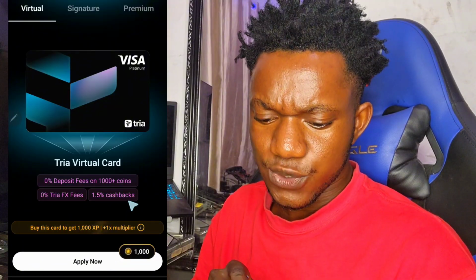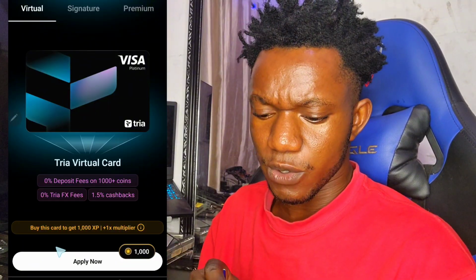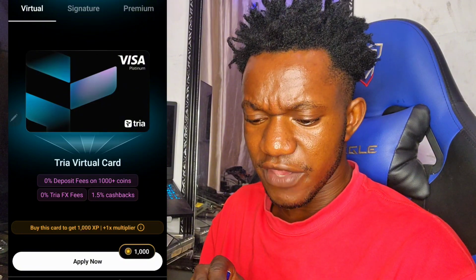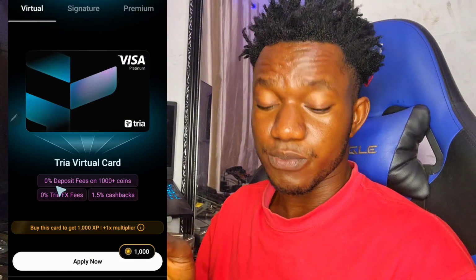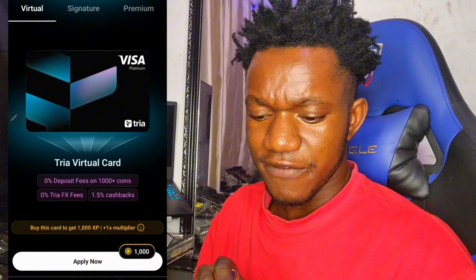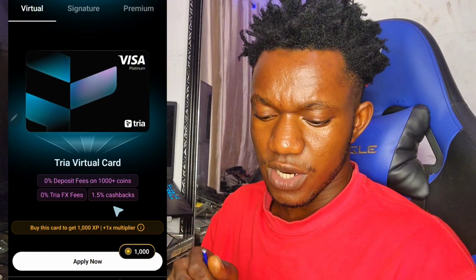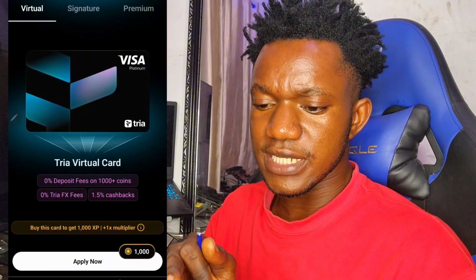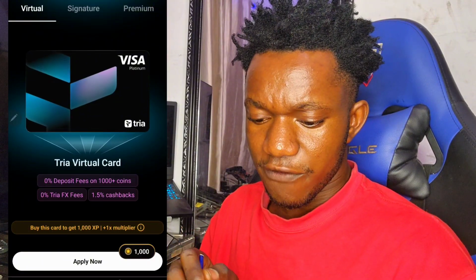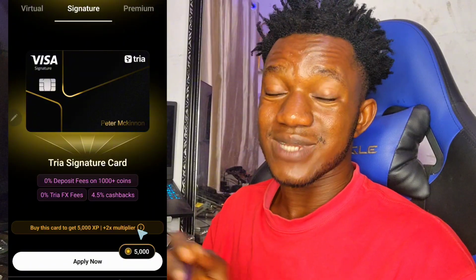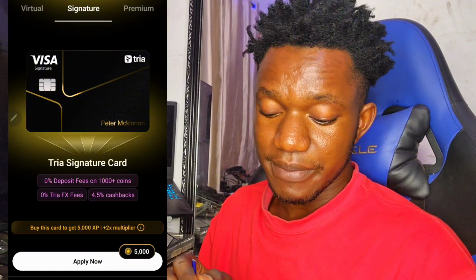But when you buy this, you're actually getting 1000 XP plus 1x multiplier. It has zero deposit fee on over 1000 plus coin, zero Tria FX fee, 1.5% cashback. So this is for the virtual one. And we come over here to signature. This actually offers 2x multiplier and it gives you 5000 XP. And of course, it has other benefits right now.